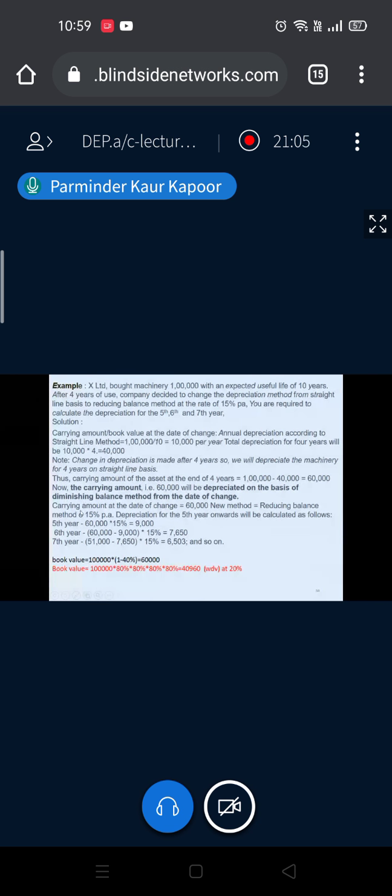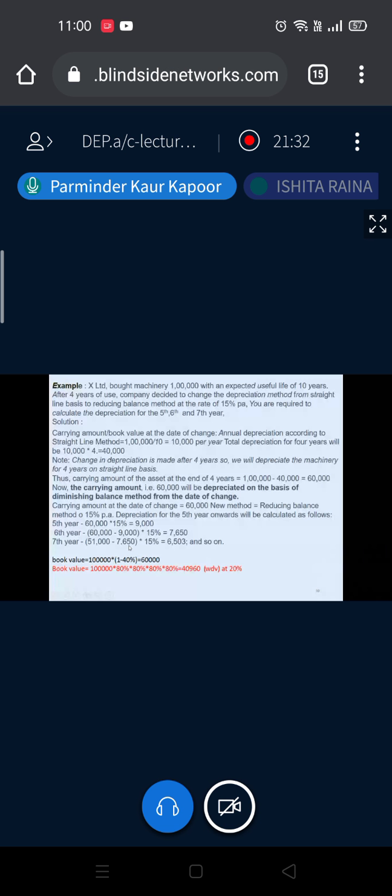Fifth year, how much will you charge? 15%. So 15% of 60,000 is 9,000. And sixth year, since it's WDV, again book value, opening book value 60,000 minus 9,000. That will be the book value in the sixth year, 15%, 7,650. And in the seventh year, again, since WDV is there, book value will be 51,000 minus depreciation for sixth year, 51,000 minus 7,650. That is again 15%, 6,503, and so on.